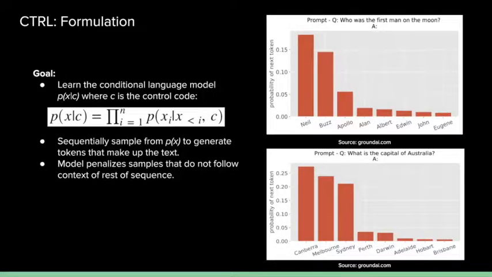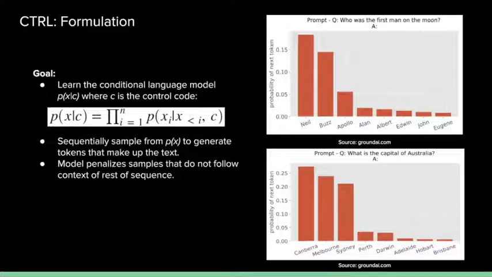CTRL penalizes samples that do not follow the context of the rest of the sequence. On the right here, we see two examples where there's a control code for Q&A, and we see who's first man on the moon, and the tokens that are most probable are Neil, Buzz, Apollo, and so forth. So it allows for controlled token generation.